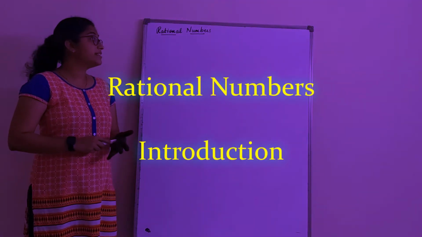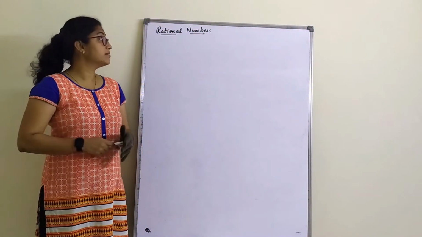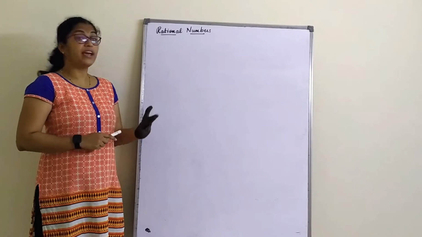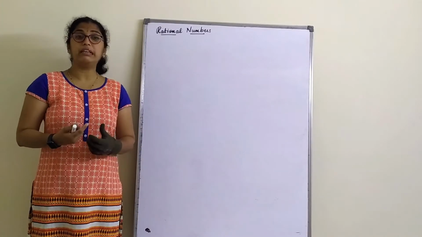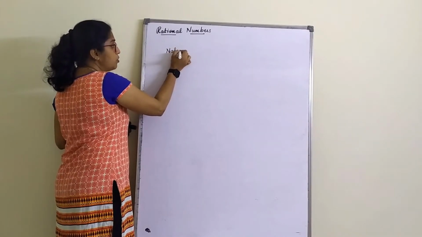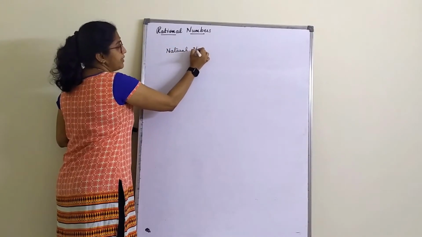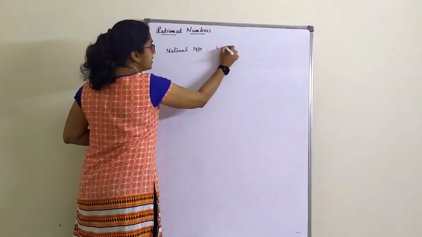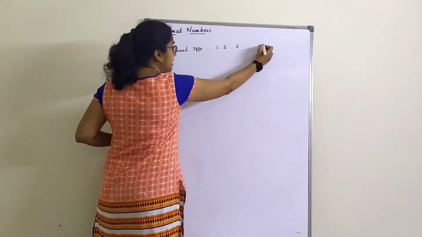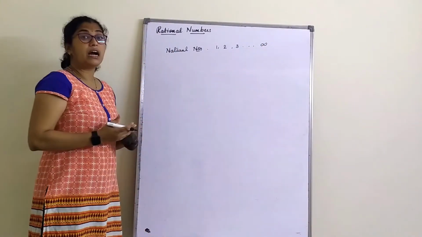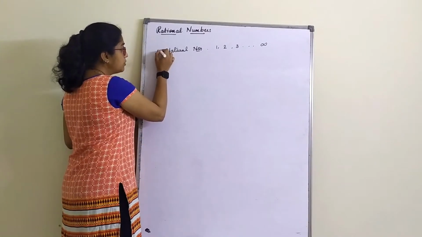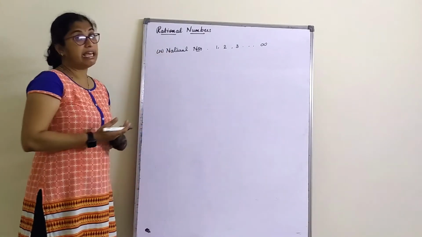Good morning. We will start session 1 on the chapter Rational Numbers, the first chapter of mathematics. Before we understand what rational numbers are, we will understand what natural numbers are. All counting numbers, that is 1, 2, 3, up to infinity, are called natural numbers, and natural numbers are denoted by a capital letter N.